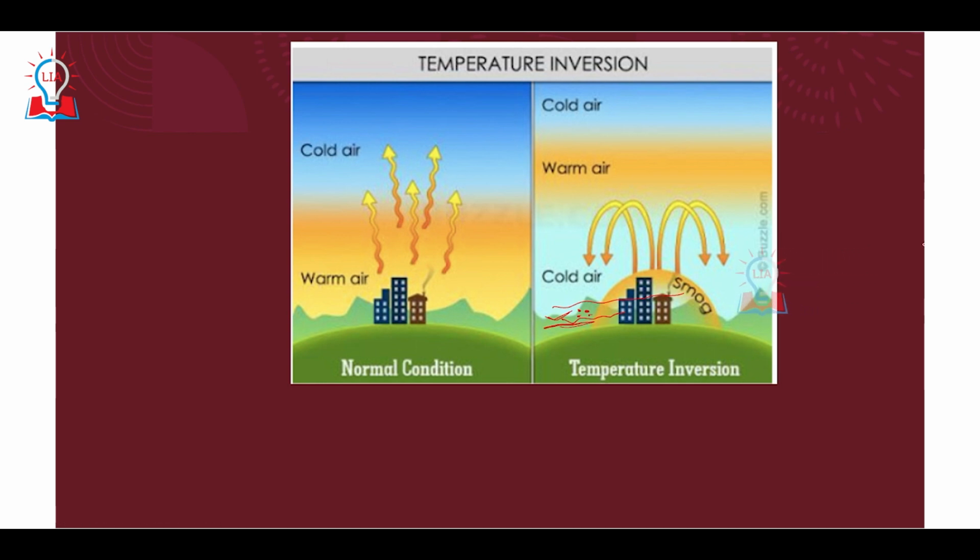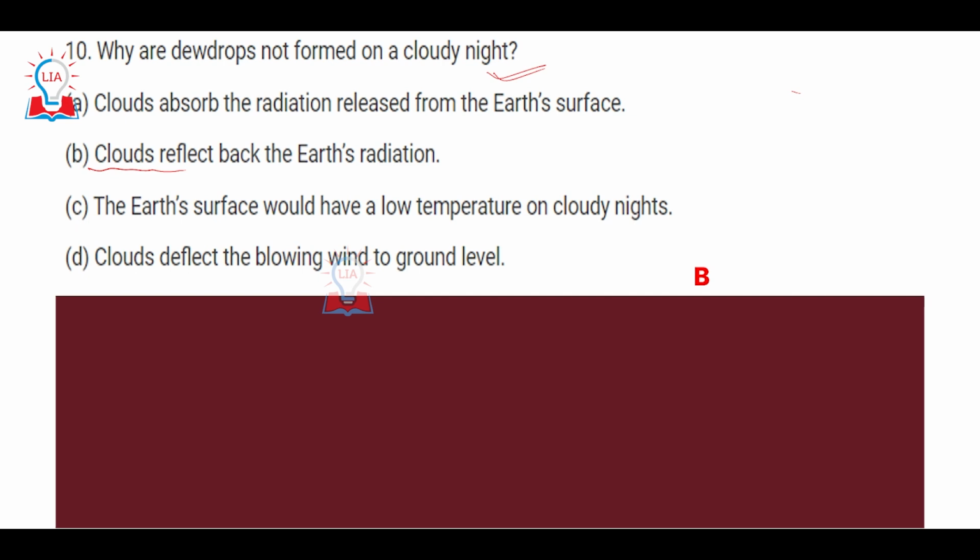But what is required for temperature inversion to take place? It is required that cloudless skies should be there. The reason is very simple, because cold air can only develop if the surface temperature of the earth is also very cool, and the earth will become cooler if it is able to radiate or lose heat in the form of radiation, basically long wave terrestrial radiation, without any sort of interruption. But if clouds are present in the sky and the earth is losing heat at night, a part of the heat lost by the earth is reflected back by the clouds, and thus the earth is not able to cool down to a significant degree.